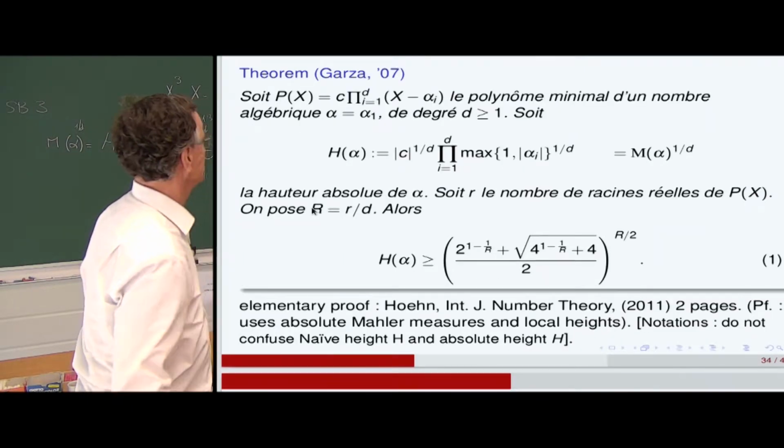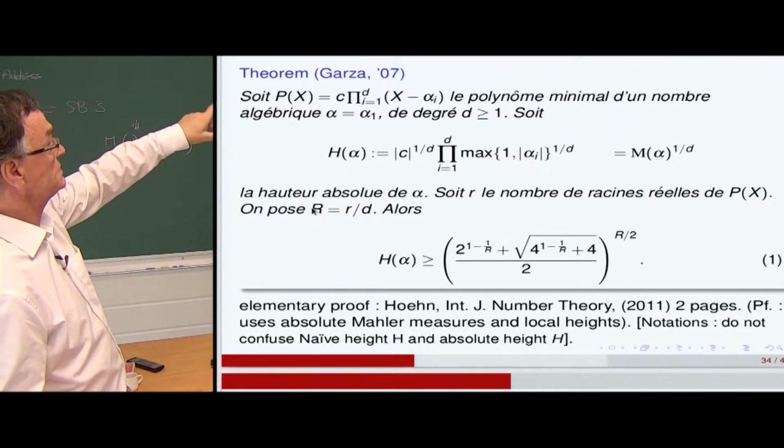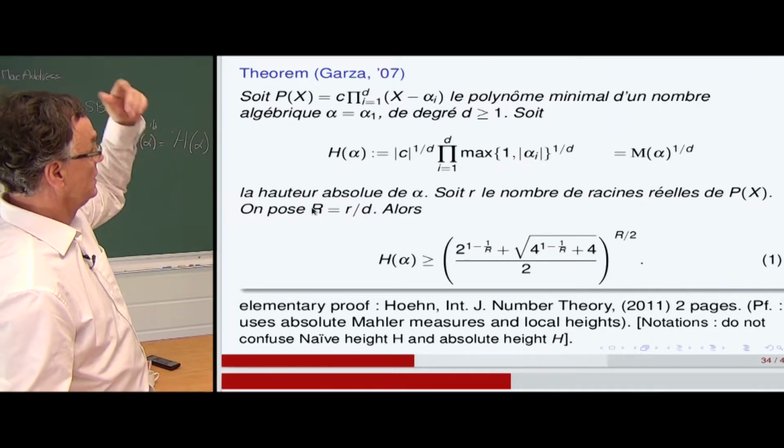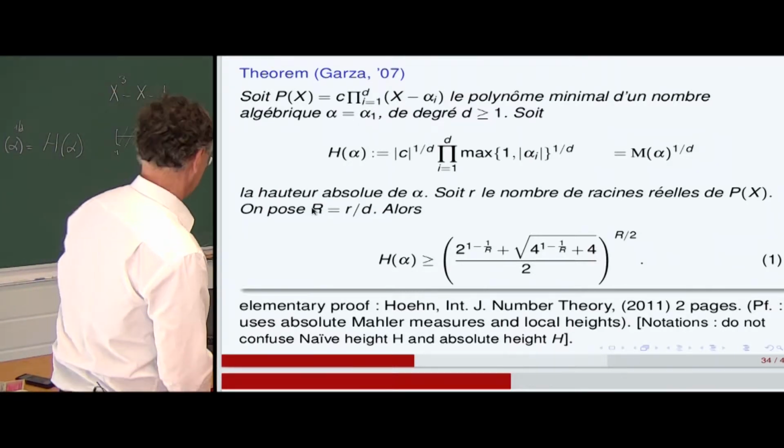So we have the two cases. First, we have proved the theorem of Garza for algebraic integers, C equal 1, so the dominant coefficient. The second case is for algebraic numbers which are not algebraic integers.